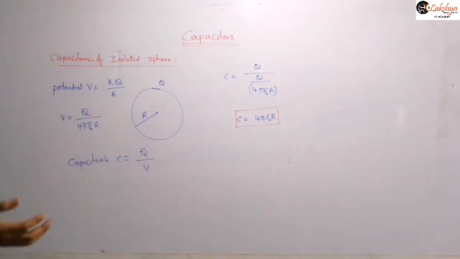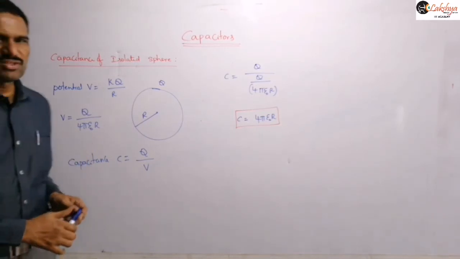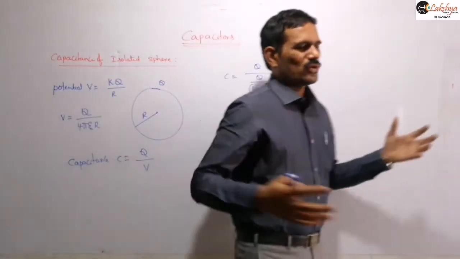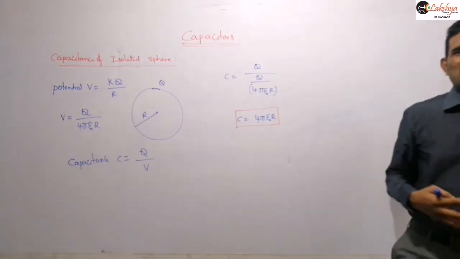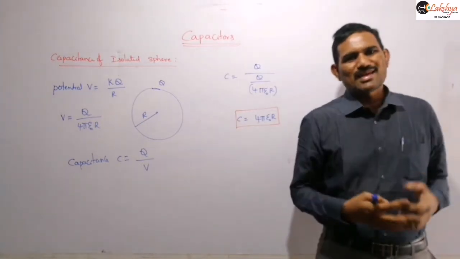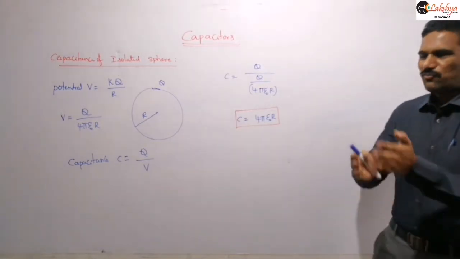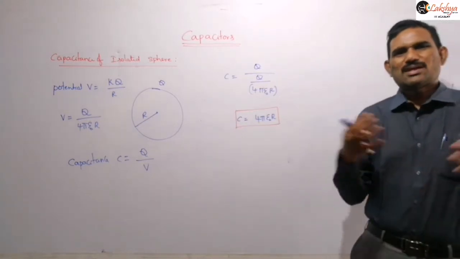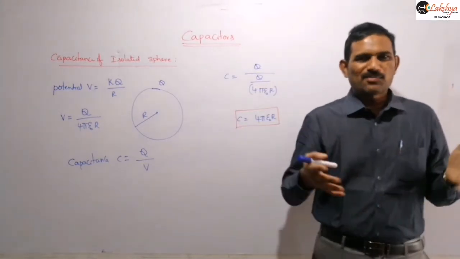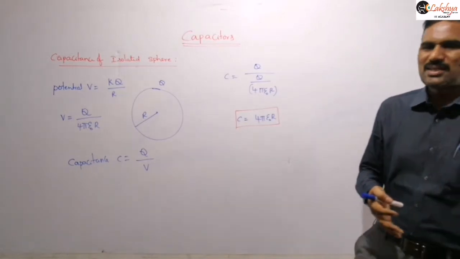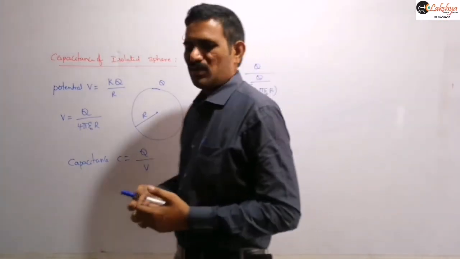Now we can observe that capacitance depends on the radius of the sphere here, right? So if you are taking a big sphere, then automatically its capacitance will be more. That means it depends on the size of this. And for the sphere we are getting this one. If you are taking a square plate or two parallel plates, you will get another capacitance expression, which we will discuss later.